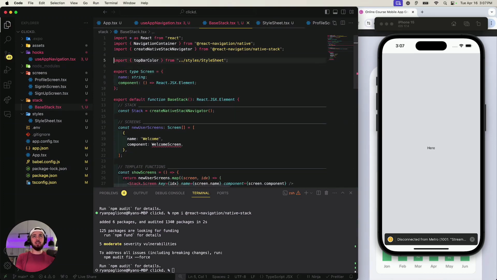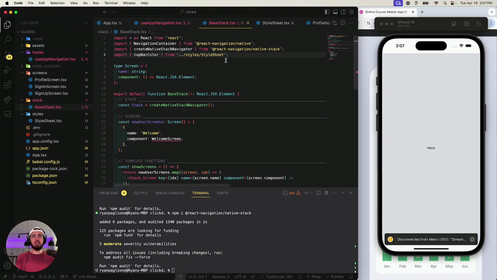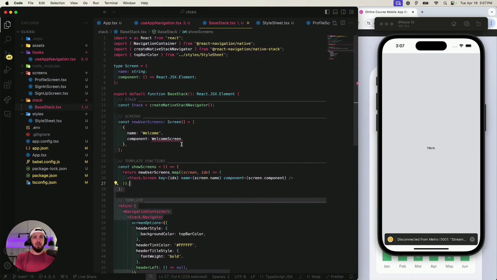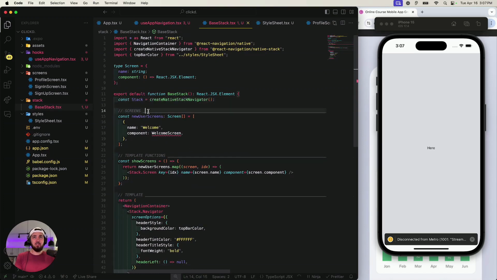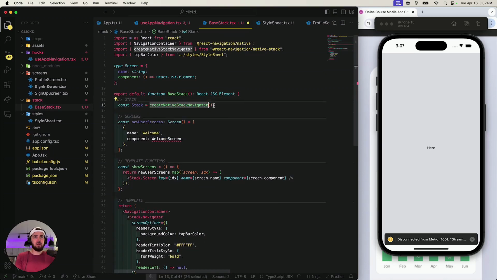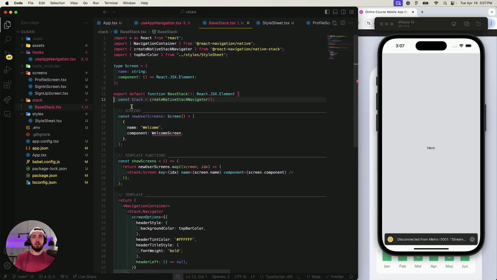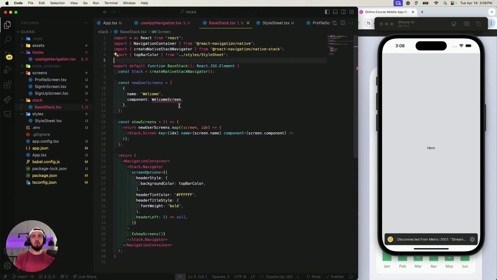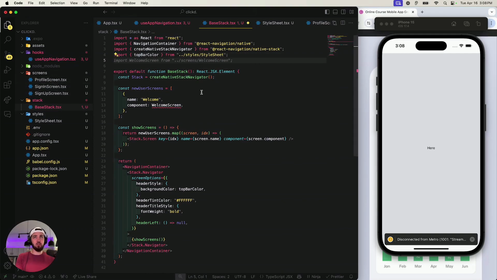Maybe similar thing here. Maybe we don't need to export it here because all we have is just the screen, hopefully on the Stack Navigator page. So we're building like crazy right here. Let's see. So you create native Stack Navigator. That comes from there. Okay. Maybe I can get rid of the comments. Although it does look pretty. It does kind of convolute stuff. And honestly, I probably could get rid of the screen like this. We'll just lighten it up as much as possible, right? Try to do the opposite, not make it all convoluted and engineering looking. I want it to be as readable and as English looking as possible.